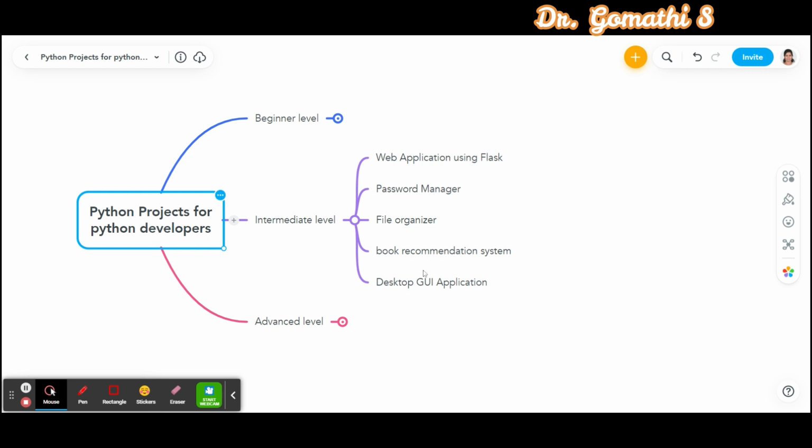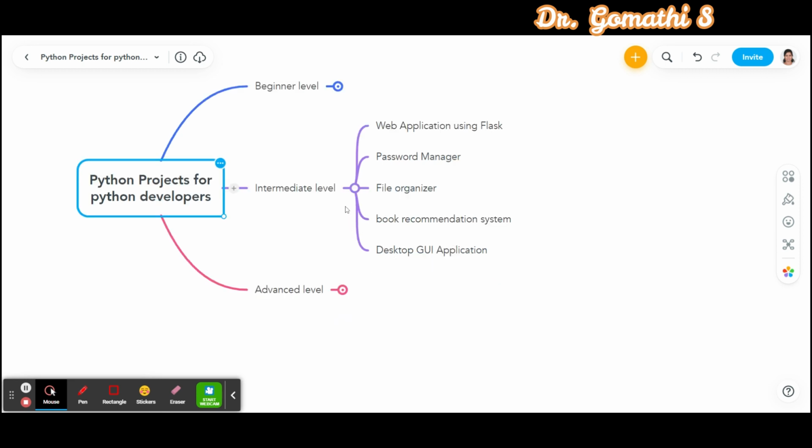The next one is the book recommendation system. Create a program that recommends books to users based on their reading history or preferences. This project will teach you about data structures like dictionaries or lists and algorithms for recommendation systems.